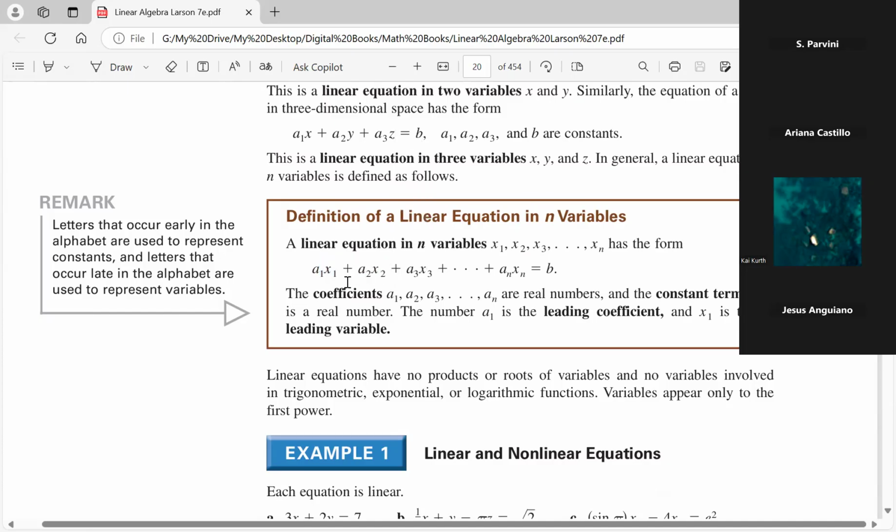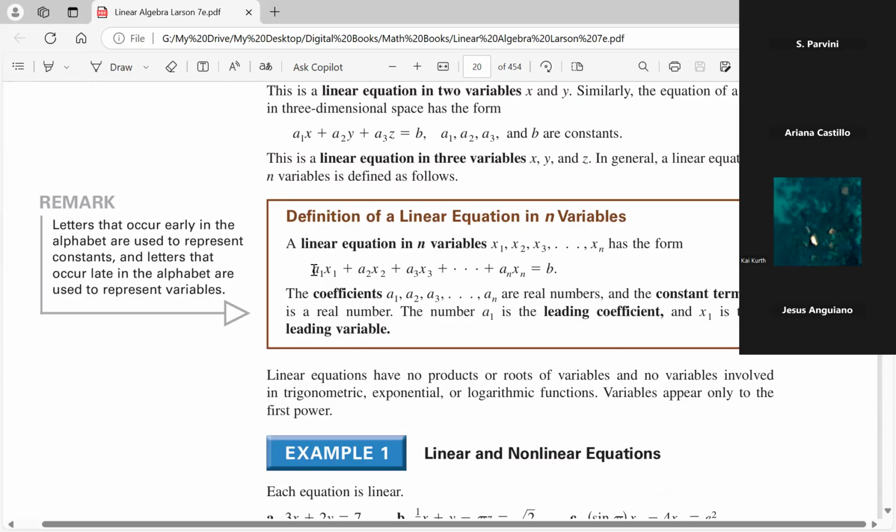And the reason it's called linear is because you simply have x. There are not allowed to be any products. So I cannot have x1 times x2. That's no longer linear. I cannot have a square root of x sub 3, for example. I cannot have sine of x sub 3. I cannot have exponents. It really has to look just like you're looking at it.